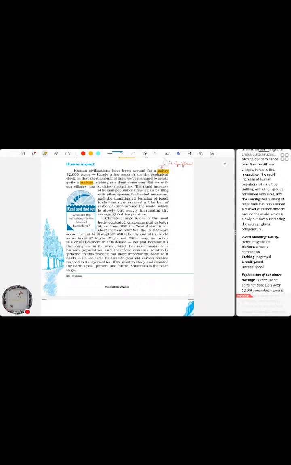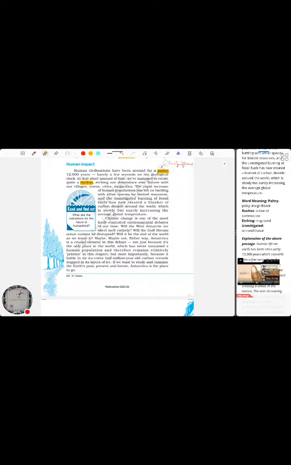The rapid increase of human populations has left us battling with other species for limited resources, and the unmitigated burning of fossil fuels has now created a blanket of carbon dioxide around the world, which is slowly but surely increasing the average global temperature.